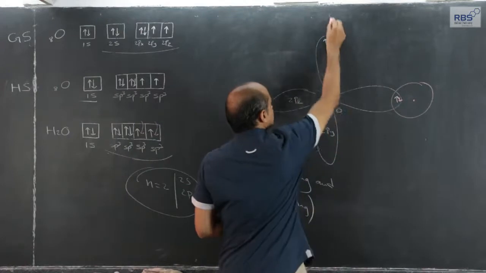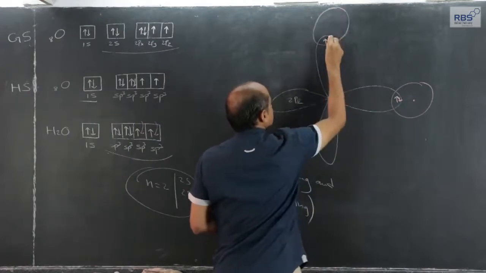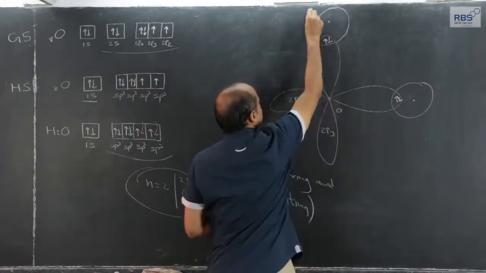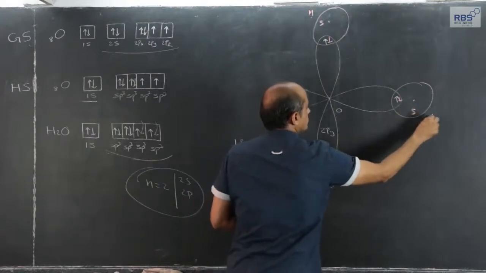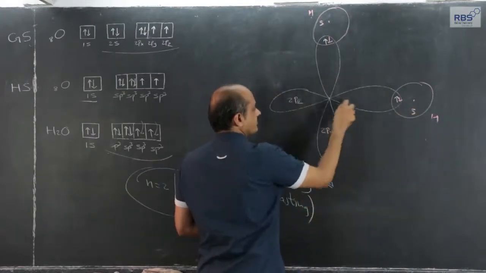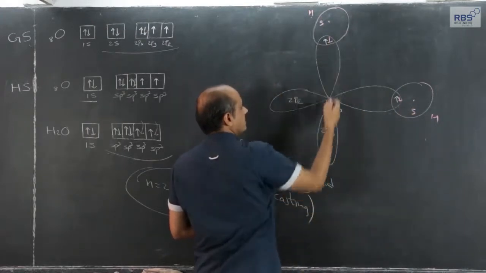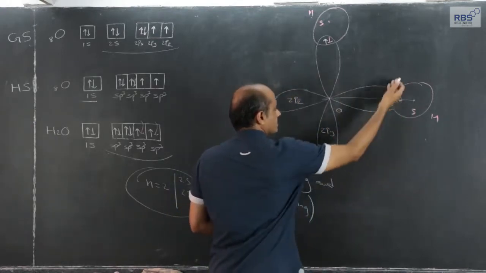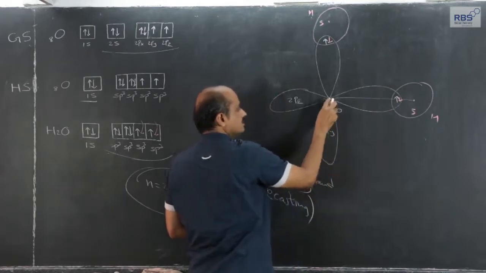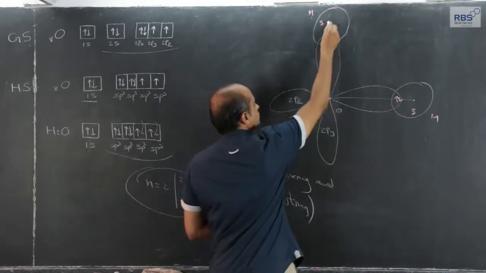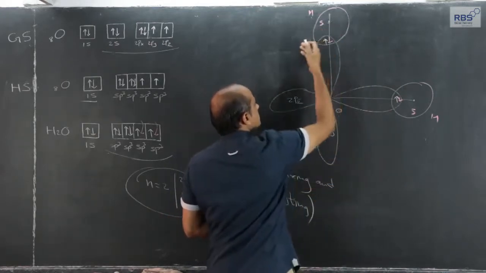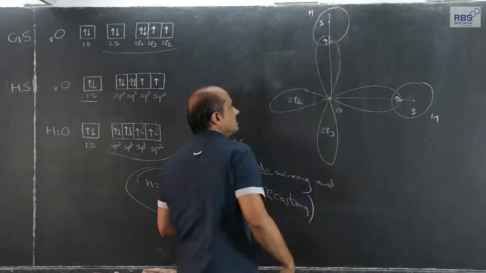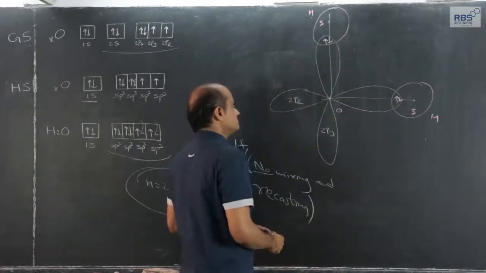Another hydrogen atom, the spin should be opposite, covalent bond, s orbital of hydrogen with 2pz of oxygen atom and 2py of oxygen atom. Along the line joining the 2 nuclei, electron density is in between the line joining the 2 nuclei, nucleus of oxygen and nucleus of hydrogen.